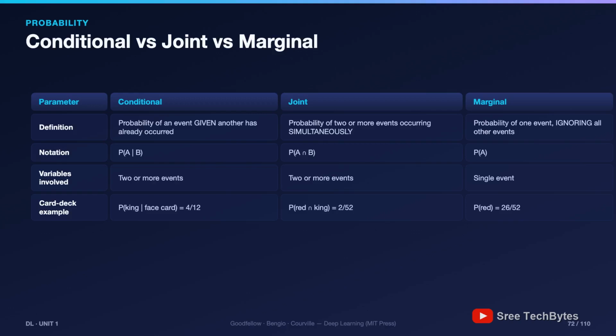And notice the beautiful relationship binding the family. Joint equals conditional times marginal. P of A and B equals P of A given B times P of B. Rearrange that innocent equation and, next slide, Bayes' rule falls out.